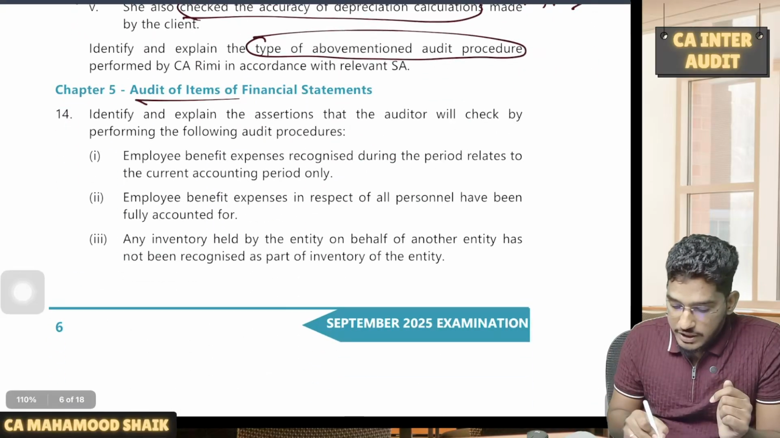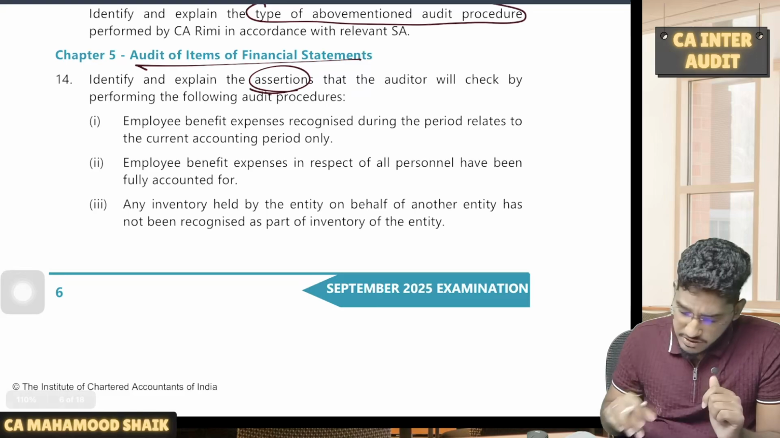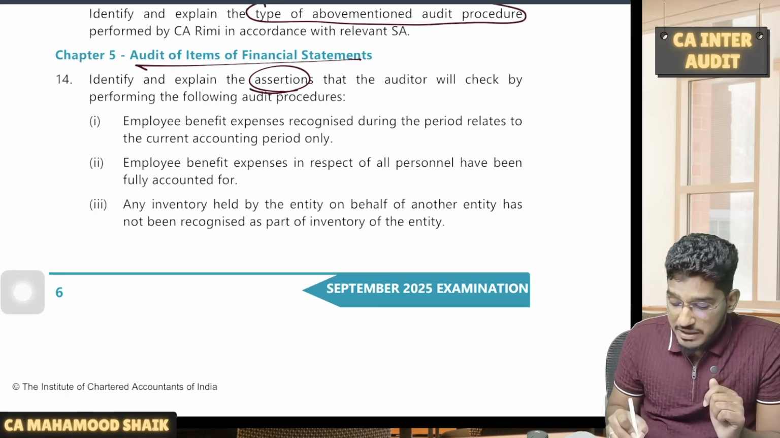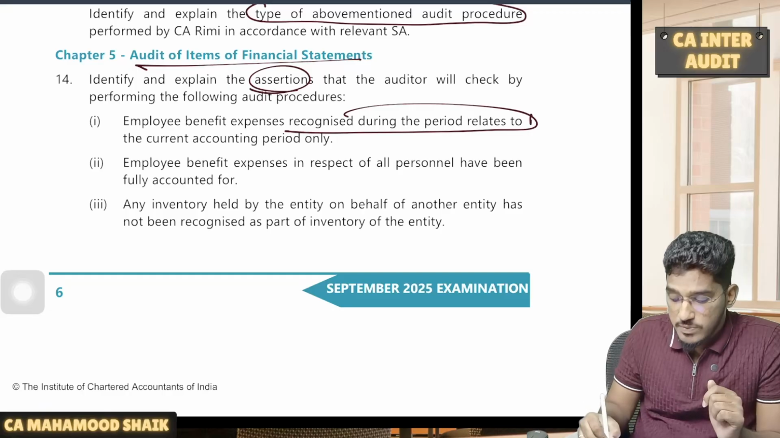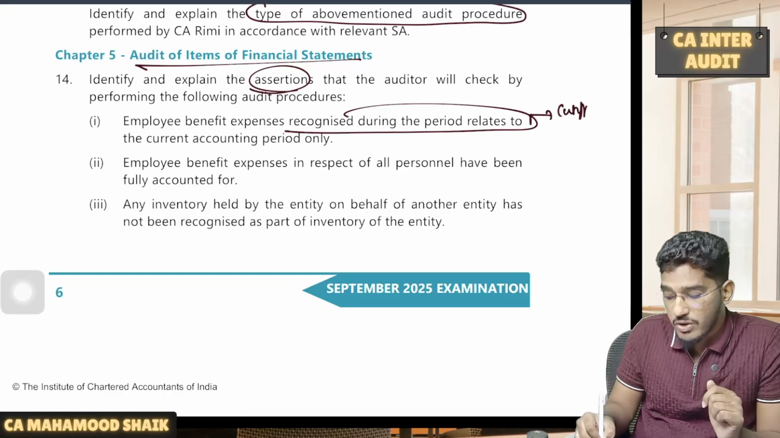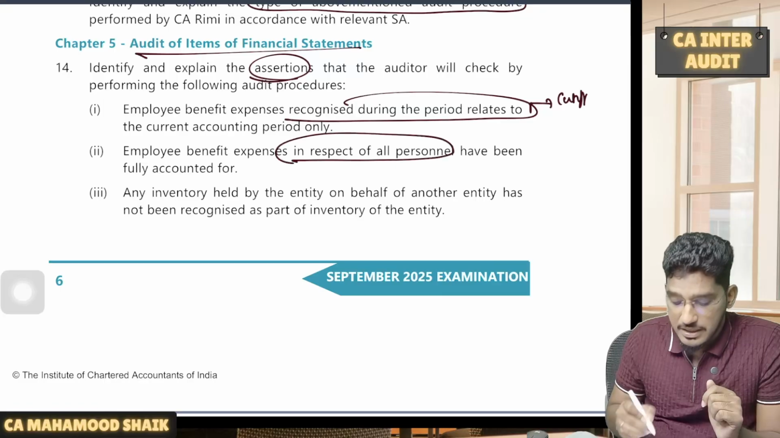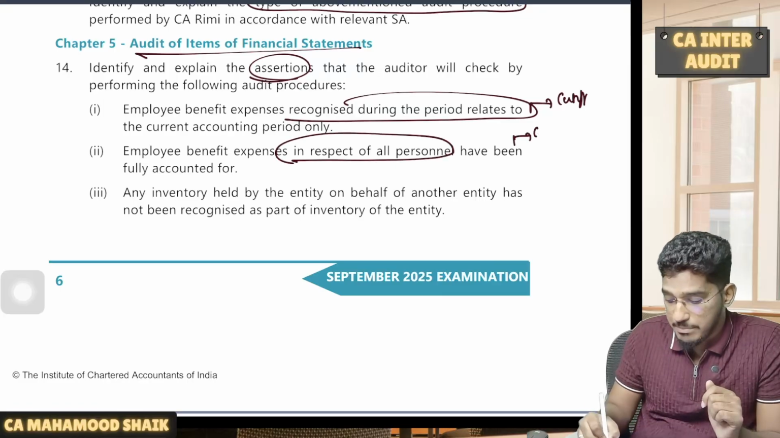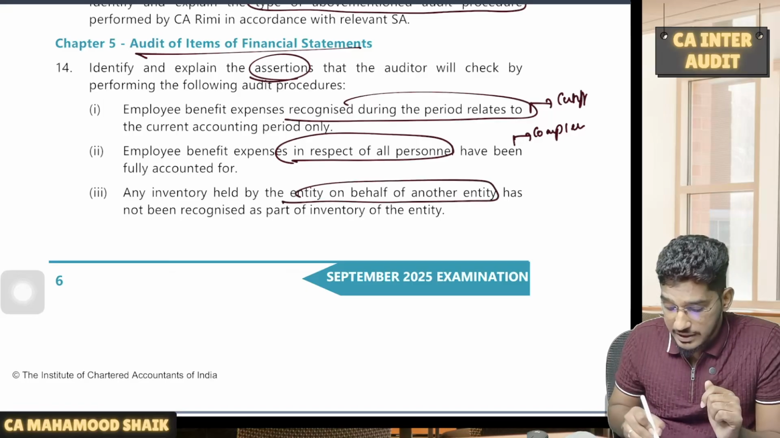Next. Audit of items of the financial statements. Here they are asking you to identify the assertions. This is also a very easy question. Employee benefit expenses recognized during the period relate to only the current accounting period. So whether the expense belongs to the current year or not, that we call cutoff. Employee benefit expenses in respect of all personnel have been fully accounted for: completeness, whether every expense has been completely recorded or not. Any inventory held by the entity on behalf of another entity not being recognized: rights.